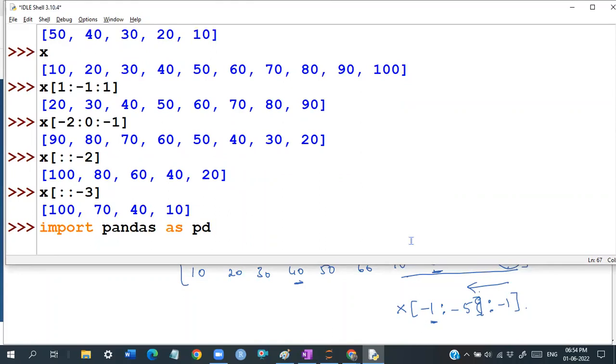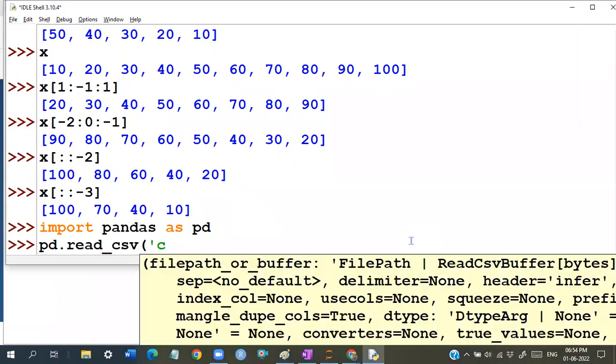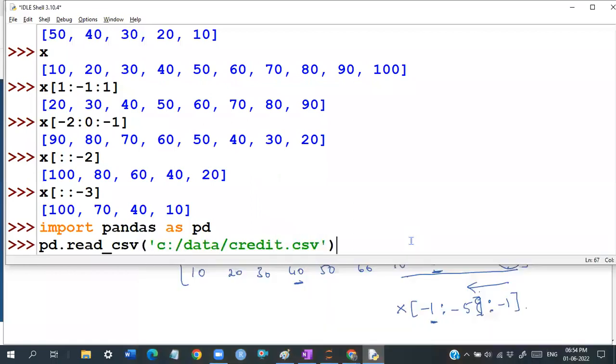I'm importing a library called pandas. We are going to use the pandas module. I'm going to import a small data set, just an example, guys. C:\data/, my data set name is going to be credit.csv. I'm going to be loading the data.